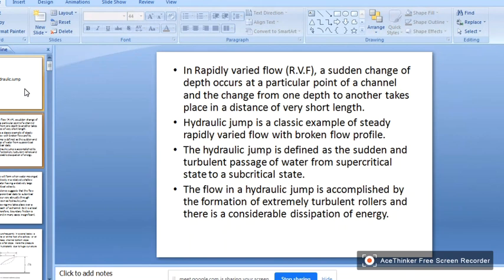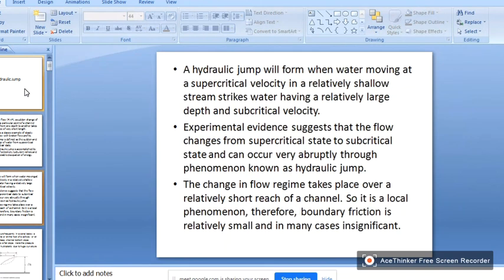Okay, so a hydraulic jump will form when water moving at a supercritical velocity in a relatively shallow stream strikes water having a relatively large depth and a subcritical velocity. Experimental evidence suggests that the flow change from supercritical state to subcritical state can occur very abruptly through a phenomenon known as hydraulic jump.